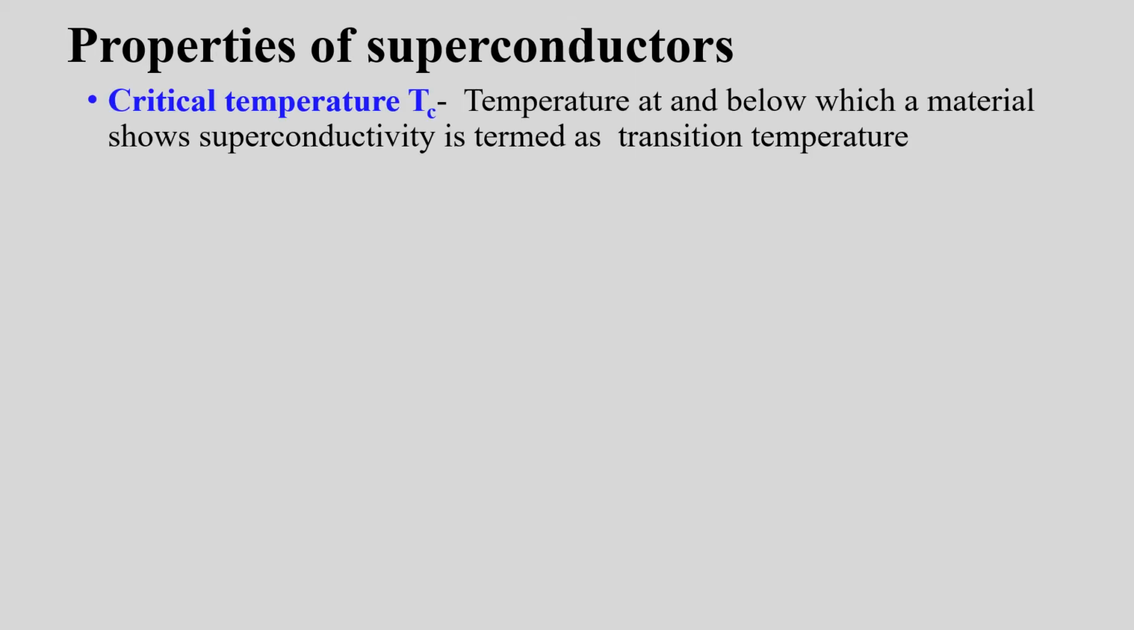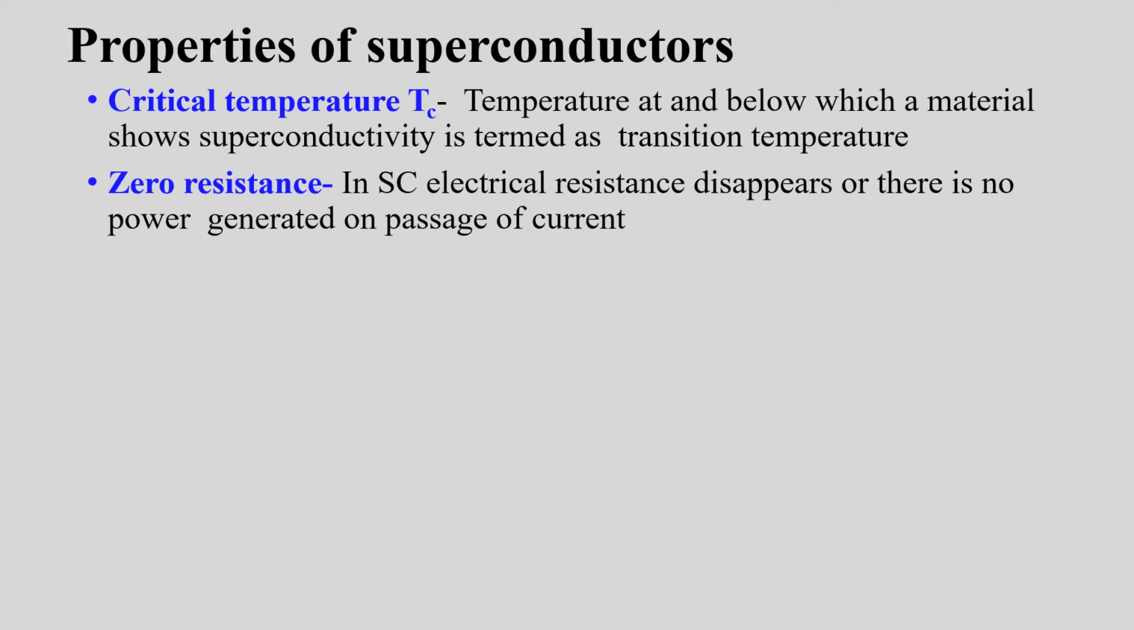Now we shall discuss the properties of superconductors. First one is critical temperature. It is the temperature at and below which a material behaves as a superconductor. It is also termed as transition temperature and represented by the letter Tc. Next is zero resistance. We have already said that superconductors have no electrical resistance. That is, there is no power loss on passage of electric current.